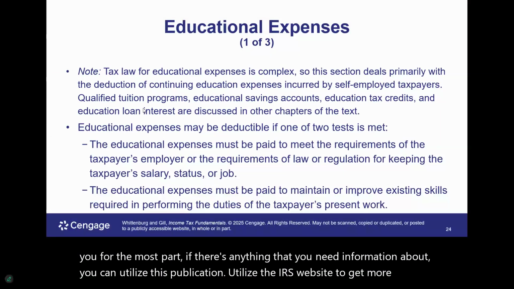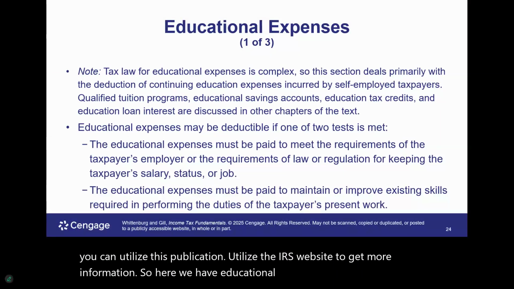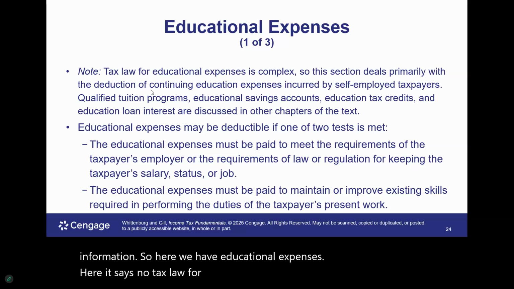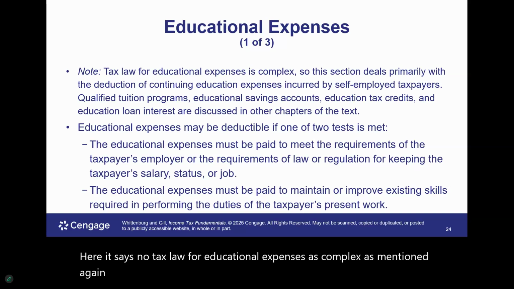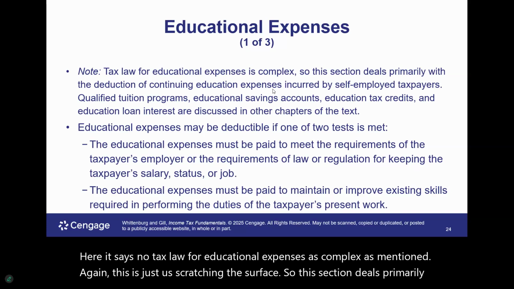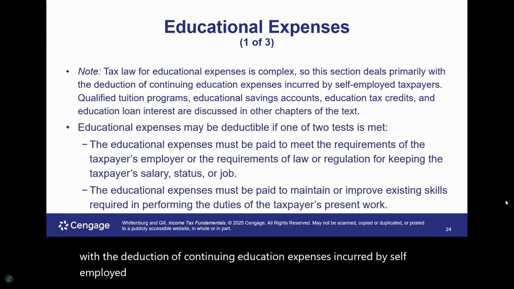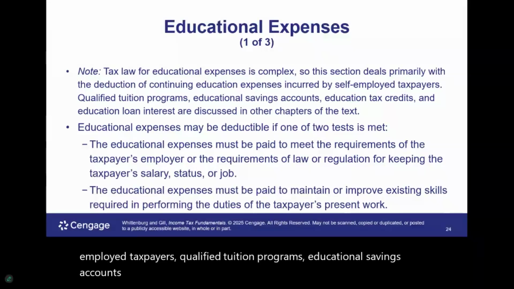So here we have educational expenses. Here it says, note, tax law for educational expenses is complex, as mentioned again. This is just us scratching the surface. So this section deals primarily with the deduction of continuing education expenses incurred by self-employed taxpayers, qualified tuition programs, educational savings accounts, education tax credits, and education loan interest. Those are going to be discussed in other chapters of this text.